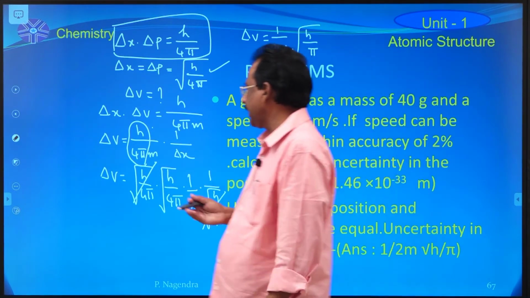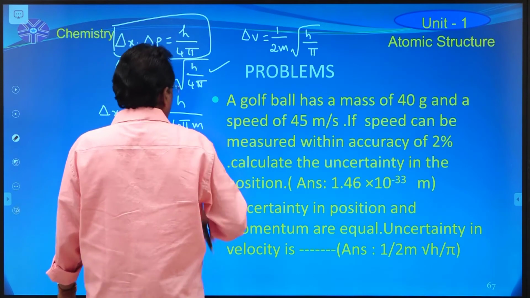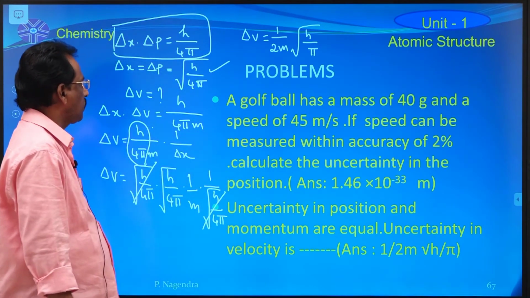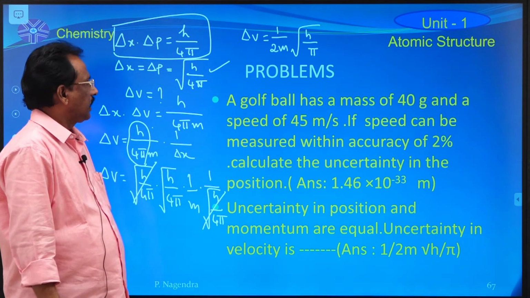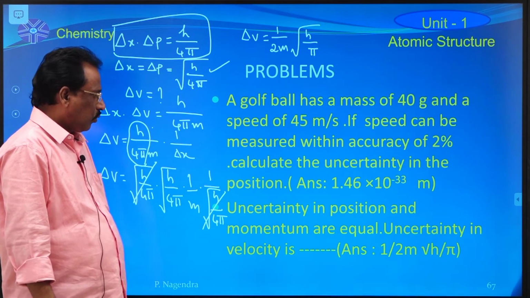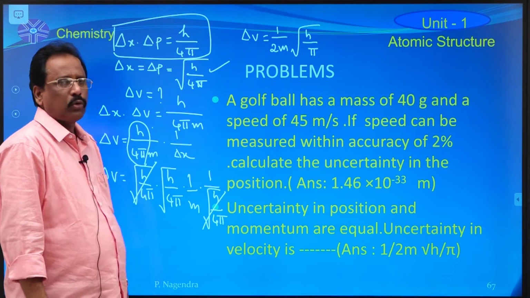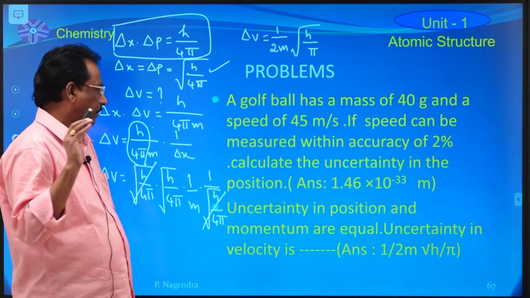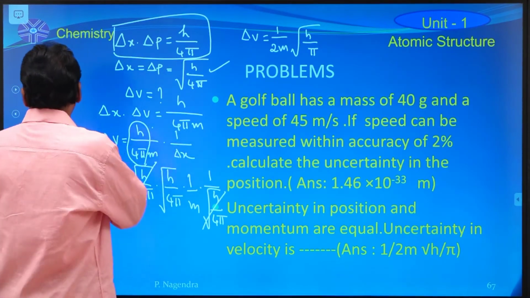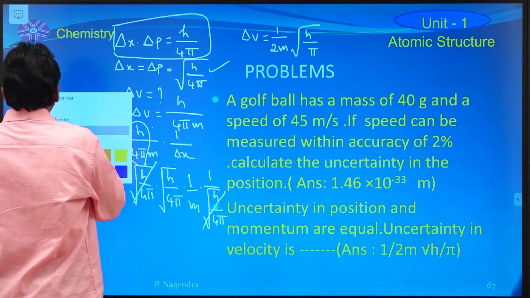So finally, the uncertainty in the velocity of the particle is equal to 1 by 2m into square root of h by pi. So this is about that problem calculation.